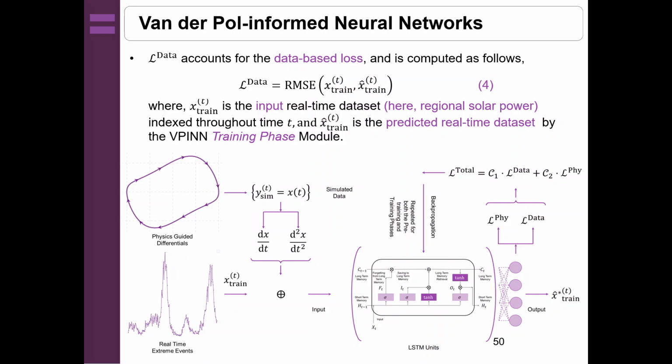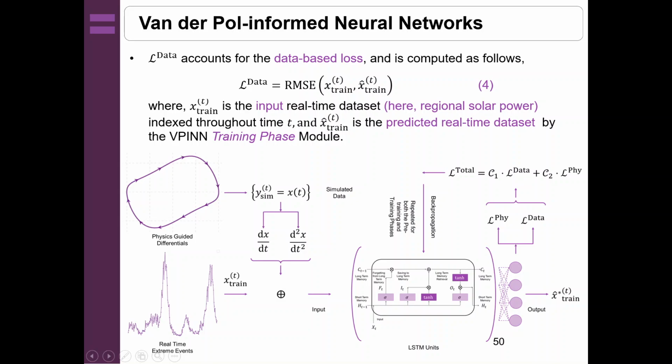Now, for the context of this presentation, we're going to make use of regional solar power data as an input, and definitely it will have its predicted version, that is x hat train. Now, this image that we can see over here is the architectural view of VPINN. So initially we'll be taking in the Van der Pol system.